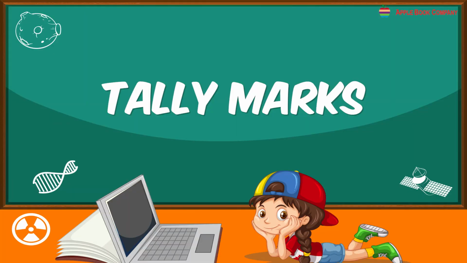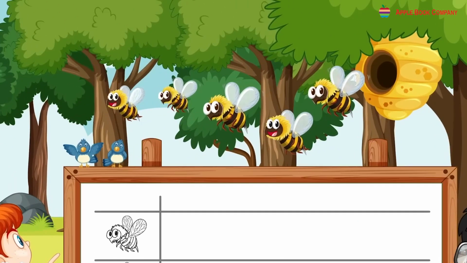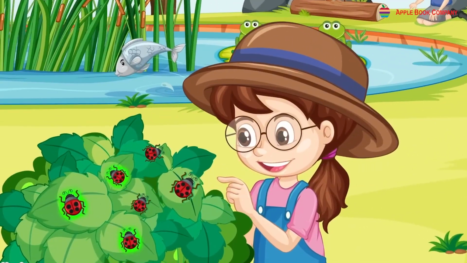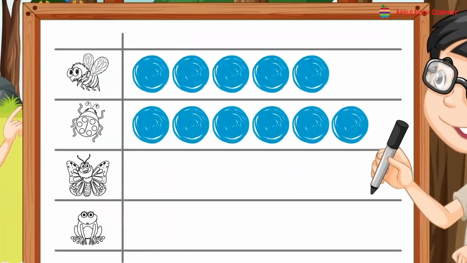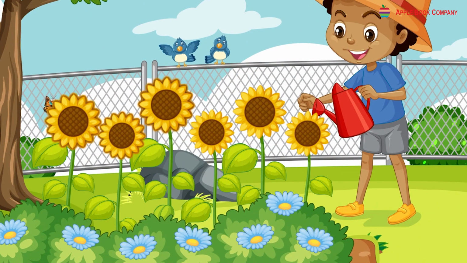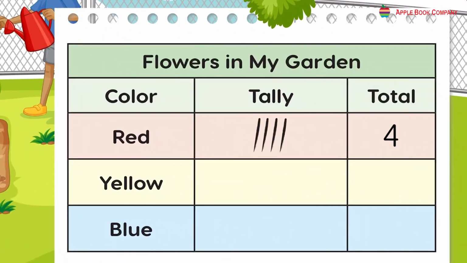Tally marks. It helps show or compare the information at a glance. We use pictograph to represent data with small numbers. For large numbers, it is not possible to draw so many pictures. Thus, we draw tally marks to represent such numbers. Tally marks are vertical lines. We draw one vertical line for one observation. After 4 lines, for the 5th observation, we draw a line crossing the 4 vertical lines.